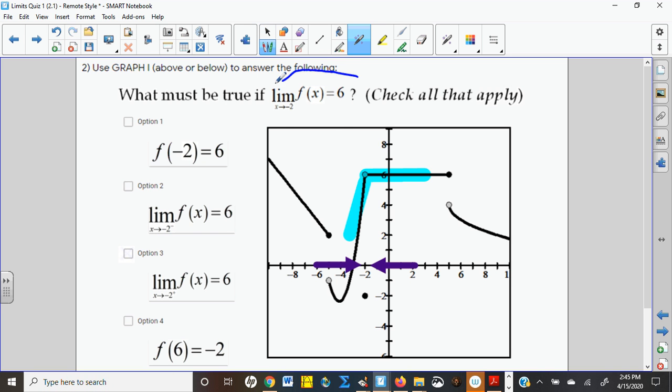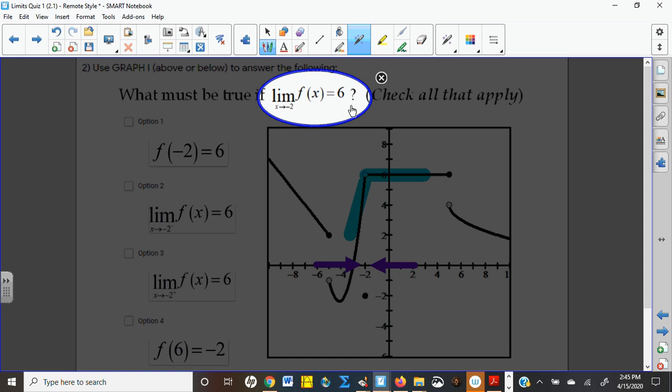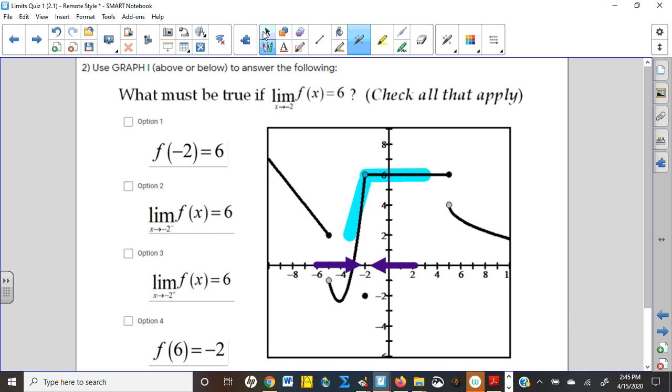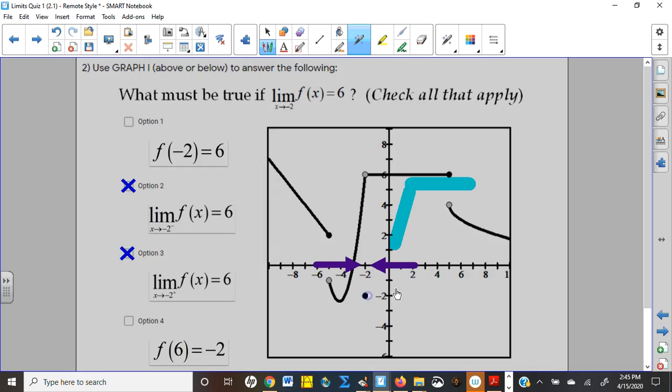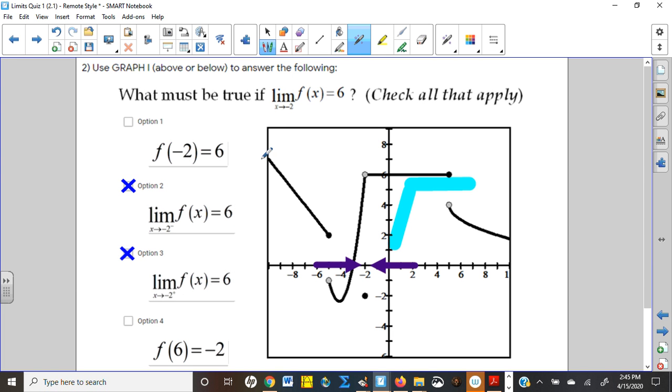This right here doesn't have a little plus or minus. This is the overall limit, the two-sided limit, we call that, right? And so those two things have to be true. Now, does f of -2 have to be equal to 6? It's not, right? There's a hole there. F of -2 actually looks like it has a value of -2 down here. And the answer is no, that does not have to be true.